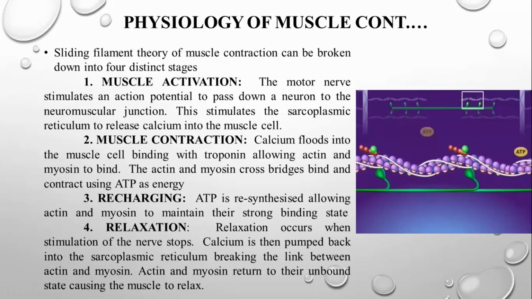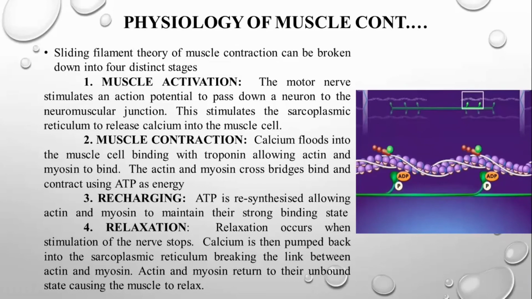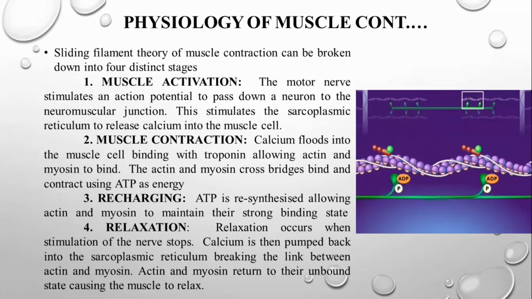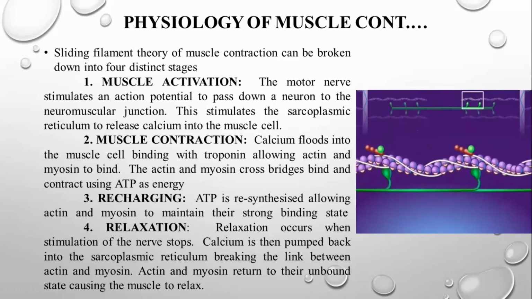First is muscle activation. How has the muscle been activated? The muscle is activated with the help of the nervous system. Mostly, a skeletal muscle is activated by the motor nervous system, and cardiac muscle is activated by the sympathetic or autonomic nervous system.